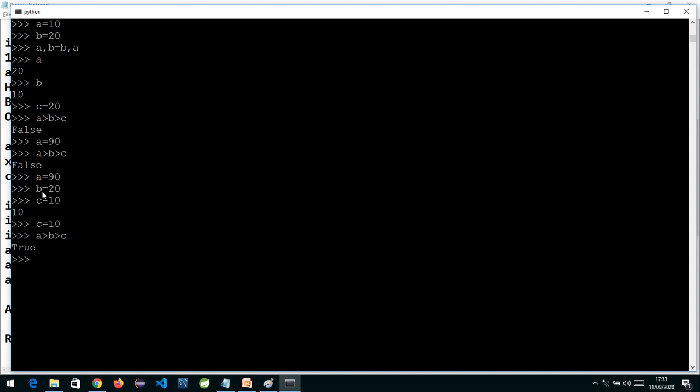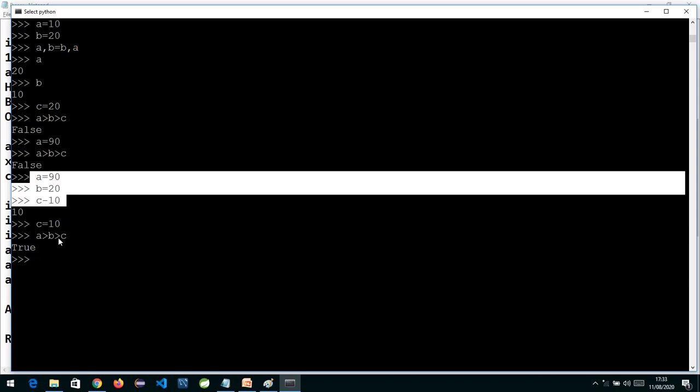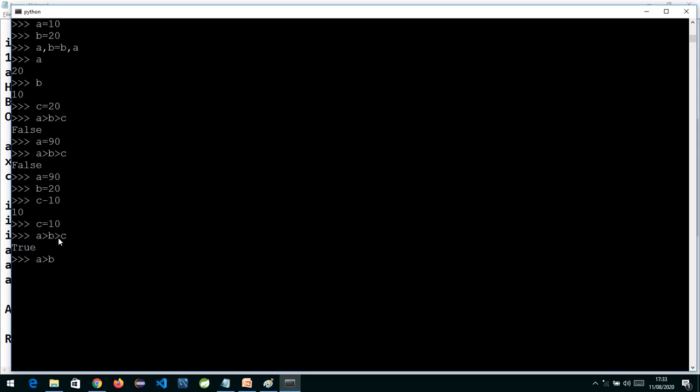That's what we can see. So instead of writing A greater than B and A greater than C, we can chain it and write in a single statement A > B > C. This is what we mean when we say Python's syntax is easy and takes fewer lines to write code.